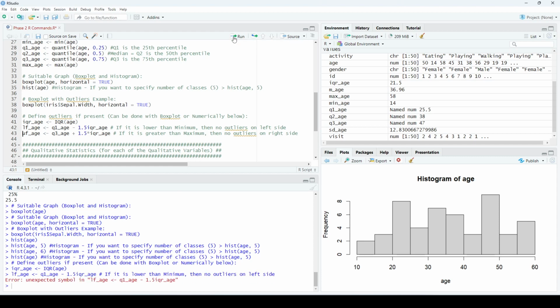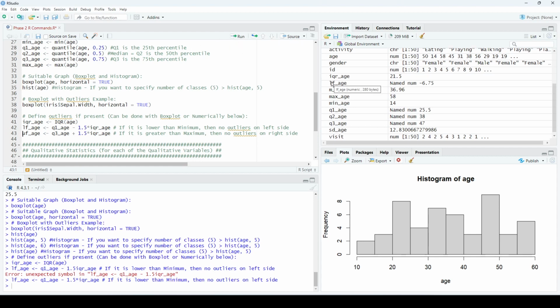If we try to run this, you would see that there is an error, unexpected symbol. Why? Because R is like a baby. You need to tell R everything you're doing. Here I'm doing Q1 minus 1.5 multiplied by IQR, so I have to tell R that I am multiplying by adding the asterisk. So here, 1.5 multiplying IQR. When I run this, it's gonna give me the lower fence.